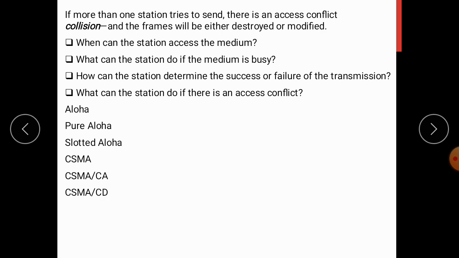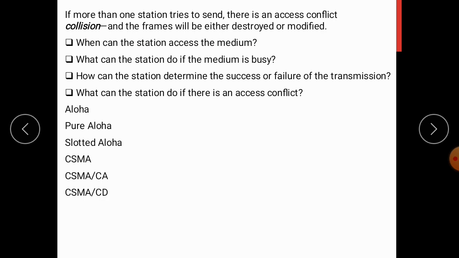In random access methods, each station has the right to the medium without being controlled by any other station. But if more than one station tries to send data, there will be an access conflict or collision. Whenever a collision occurs, the frames will be either destroyed or modified.